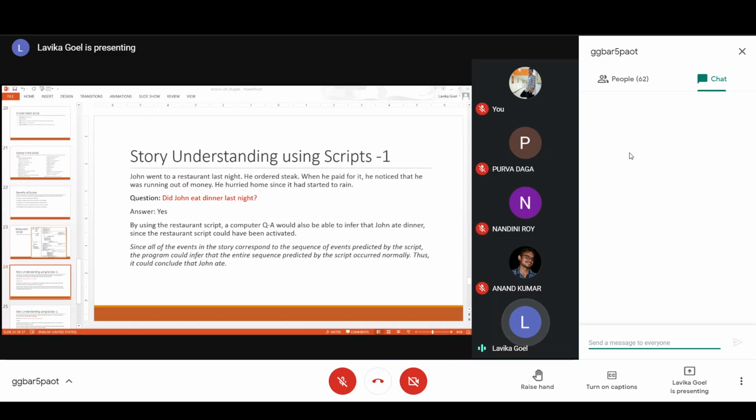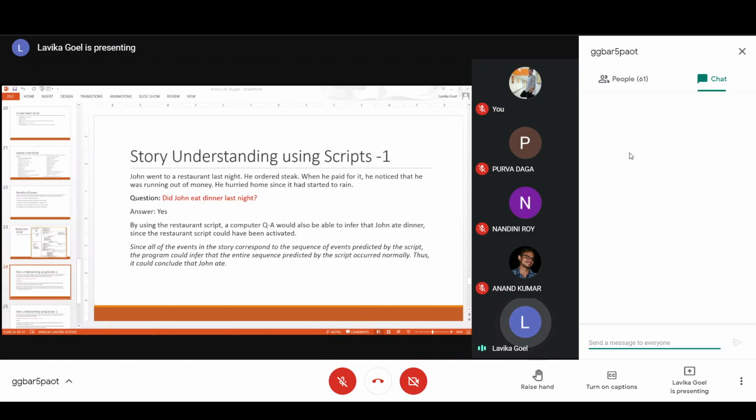But using the computer, using the restaurant script, you can also say so. How would you infer that John ate dinner last night? Scripts are a very useful way for doing that. What you do is you activate this restaurant script, and by using it, a computer can infer that John ate dinner, because this script was activated. And all the events in this story correspond to the sequence of events predicted by the script. The sequence of events predicted by the script is the entering scene, then the ordering scene, then the eating scene, then the exiting scene.